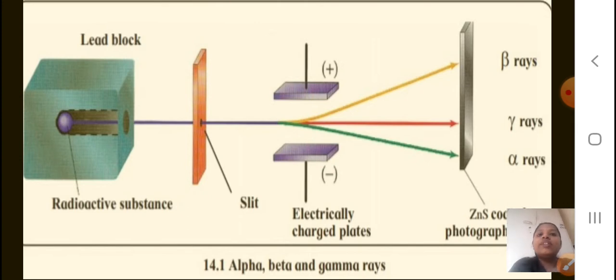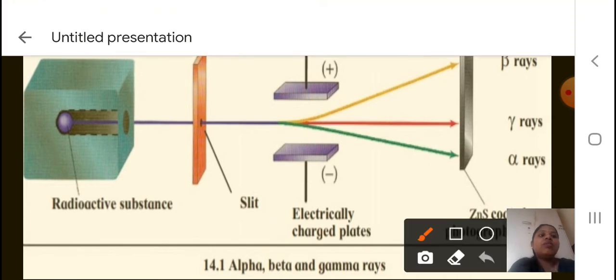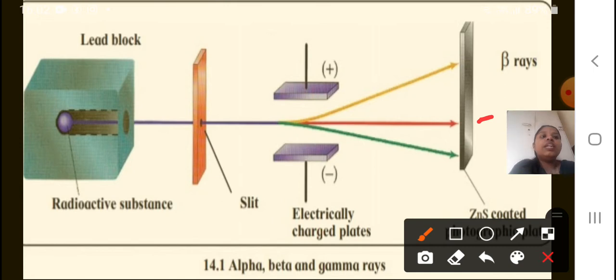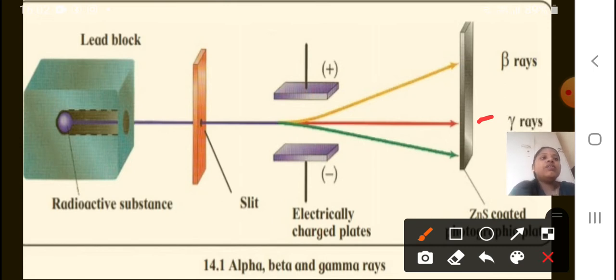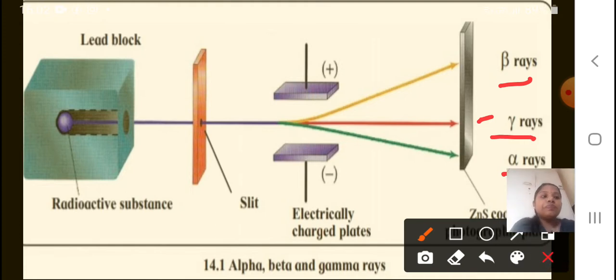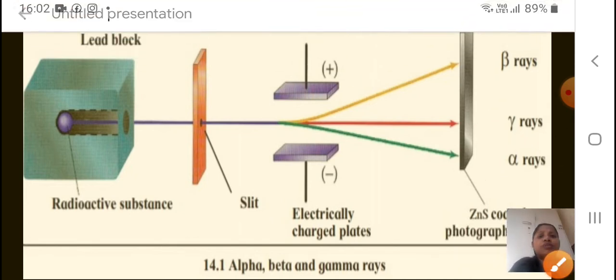You can see a radioactive substance inside a lead box. A slit is kept in between, and electrically charged plates are kept, with an electrical field, positive and negative. And you can see a photographic plate kept here. Zinc sulfide coated photographic plate, it is written here. So you can see here positive, alpha rays, beta rays, and those which do not deviate came straight, they are the gamma rays. Okay students, study the diagram also.